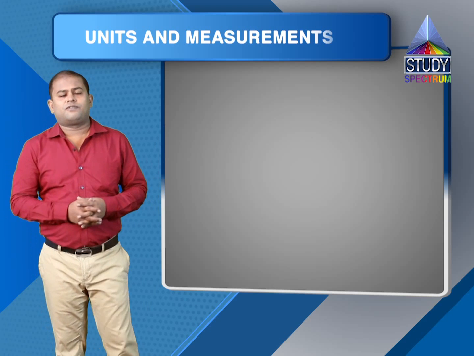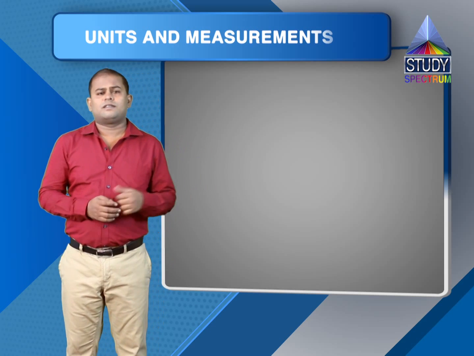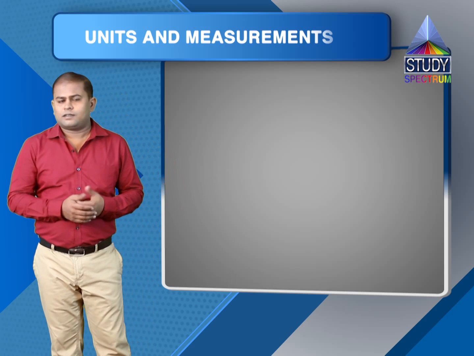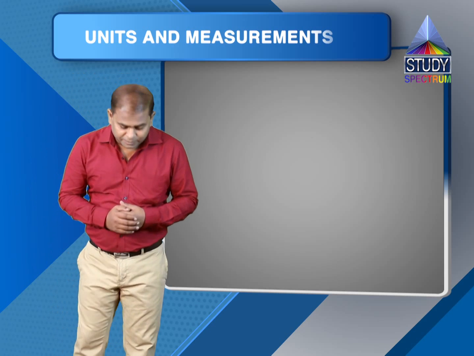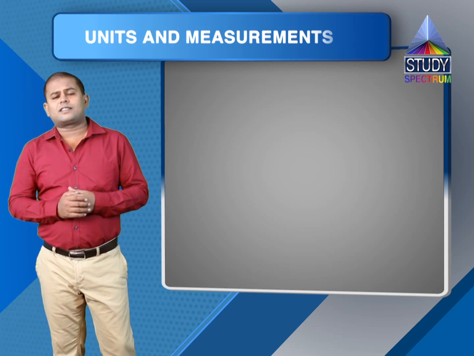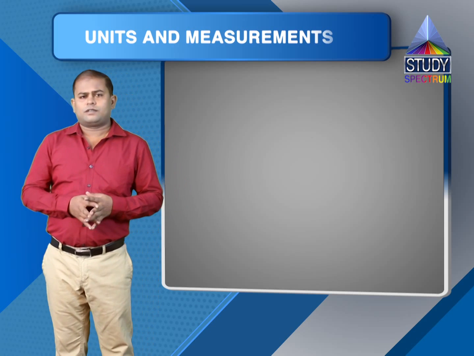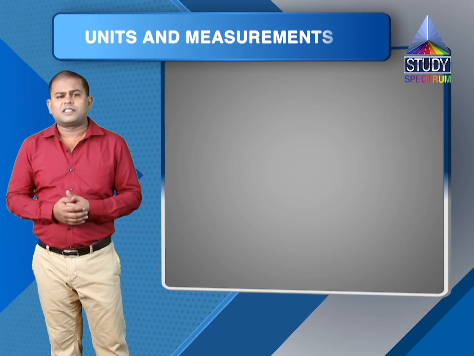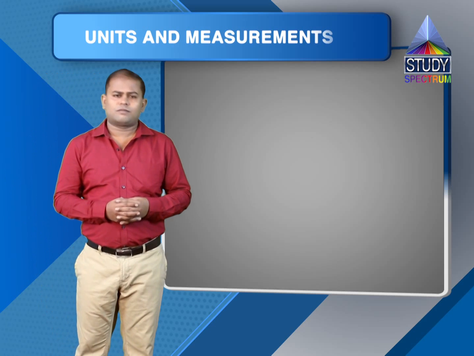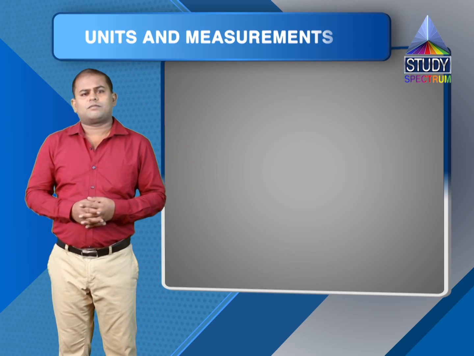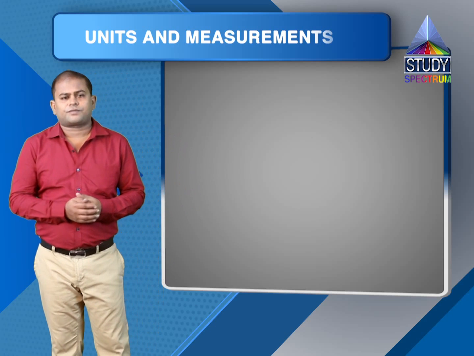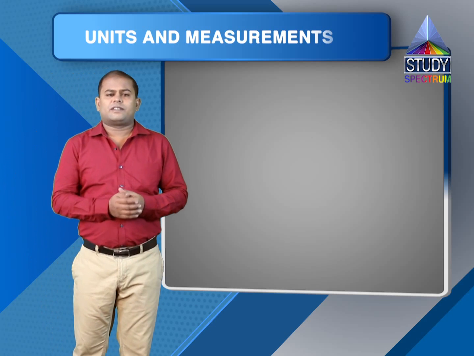Now we know all the physical quantities which were listed as fundamental quantities or base quantities and their units in SI system. Now let's discuss the definition of SI unit of various physical quantities, and we'll see some methods for measuring length, mass and time also in our next topic. So let's begin with length.